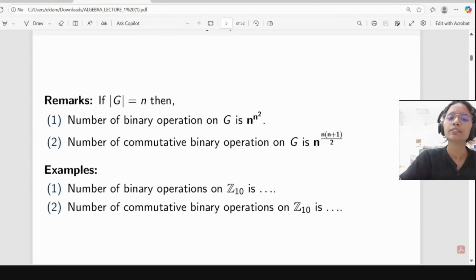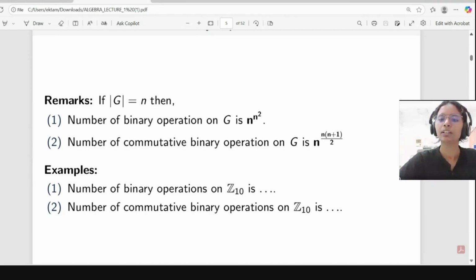And similarly, the number of commutative binary operations on G is n to the power n(n+1)/2. Since AB is equal to BA, if we see this in a matrix, it will look like a symmetric matrix.